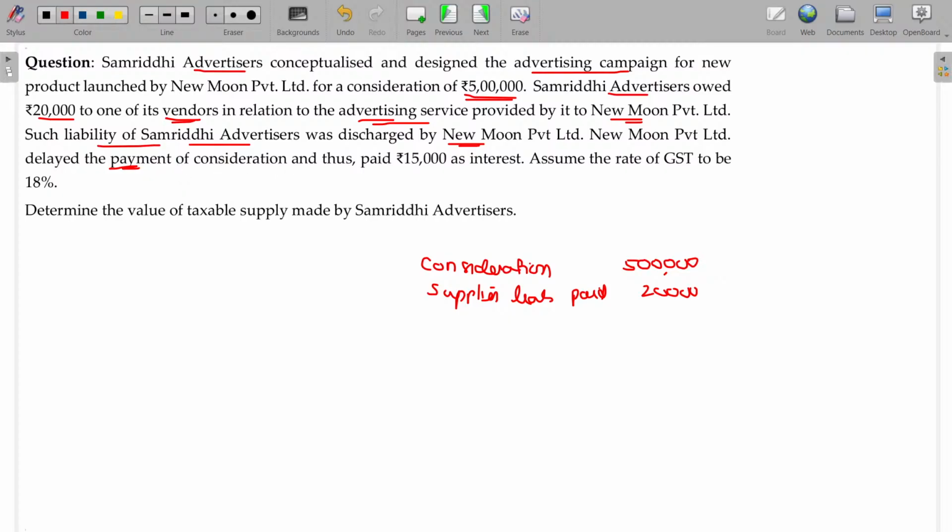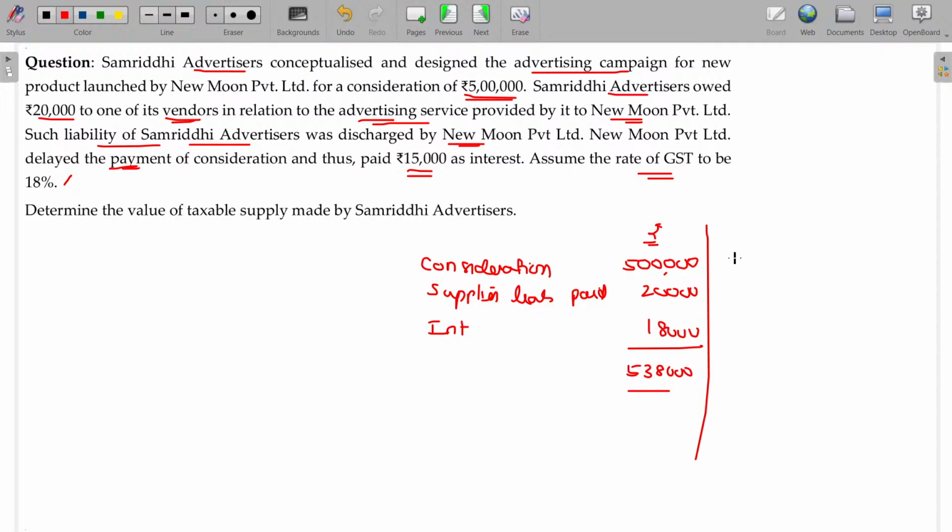New Moon delayed the payment of consideration and thus paid 15,000 as interest, assuming the tax rate being 18%, right? So you have to add the interest for the delayed payment. So the final value being 5,38,000. In case of interest only, no, we have the other approach also.